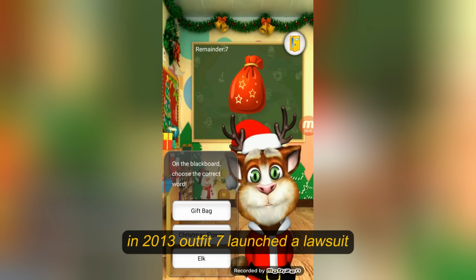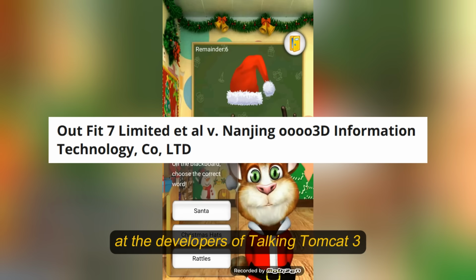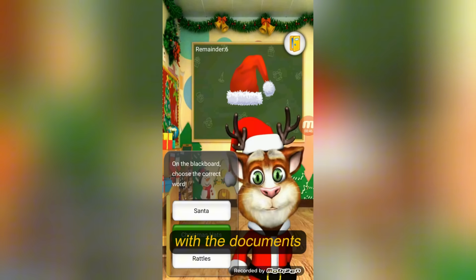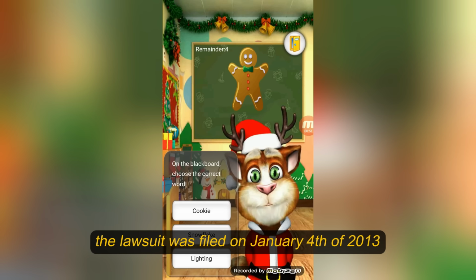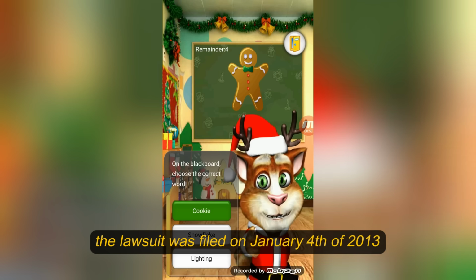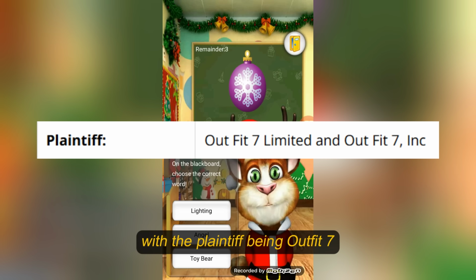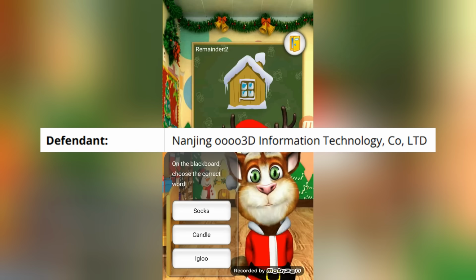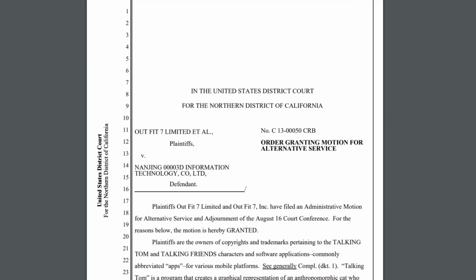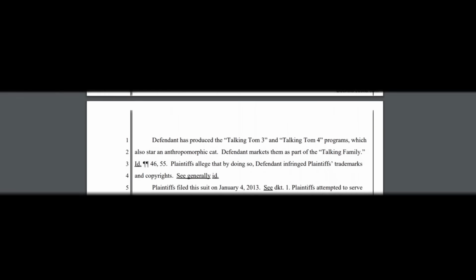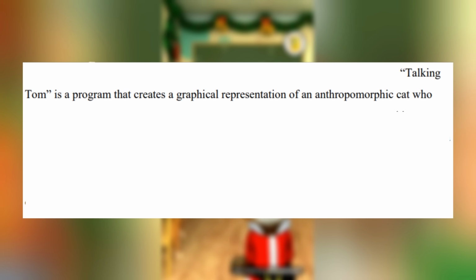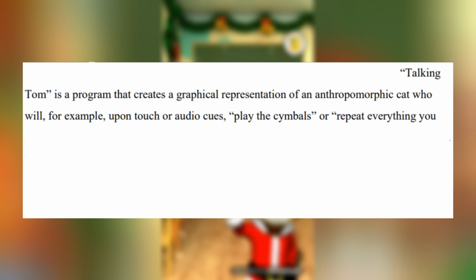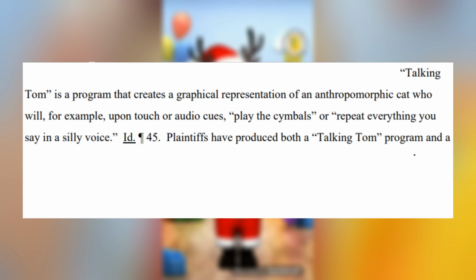In 2013, Outfit 7 launched a lawsuit at the developers of Talking Tom Cat 3, with the documents and a lot of information about it being publicly available. The lawsuit was filed on January 4th of 2013, with the plaintiff being Outfit 7 and the defendant being Nanjing 0000. I'm not going to read through the entire document, but I'll go through a few lines. Talking Tom is a program that creates a graphical representation of an anthropomorphic cat who will, for example, upon touching or audio cues, play the symbols or repeat everything you say in a silly voice.